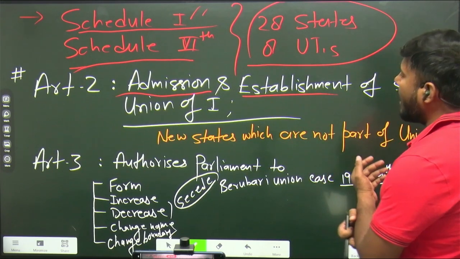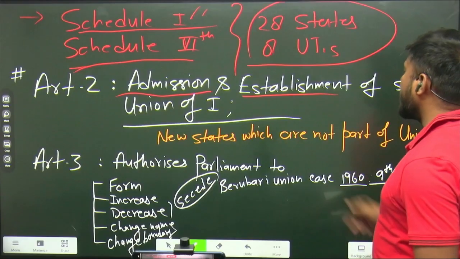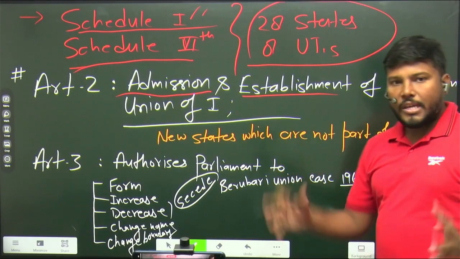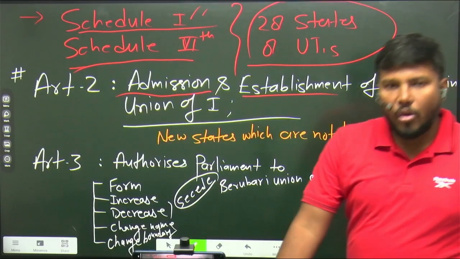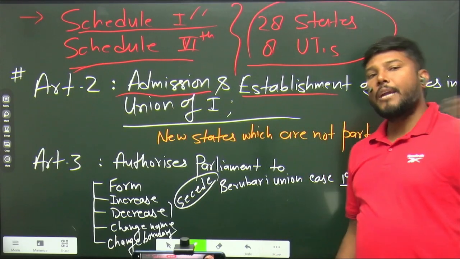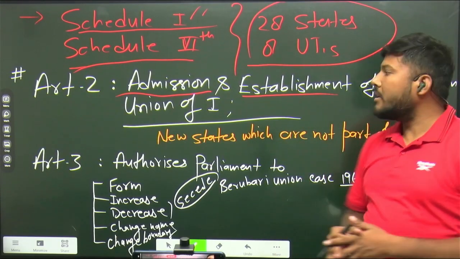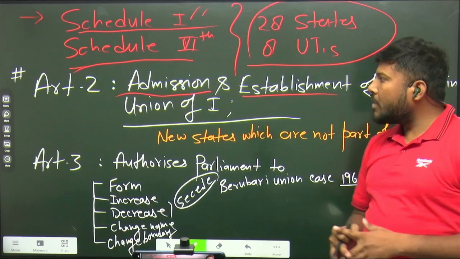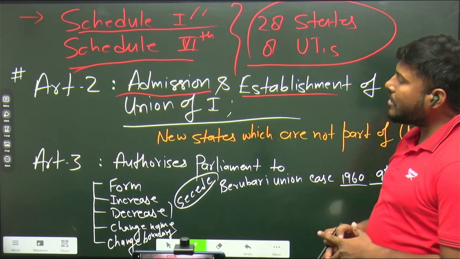So basically Article 2 talks about the new states which are not part of Union of India. The states which are there but are not part of India can be admitted or established by virtue of Article 2.